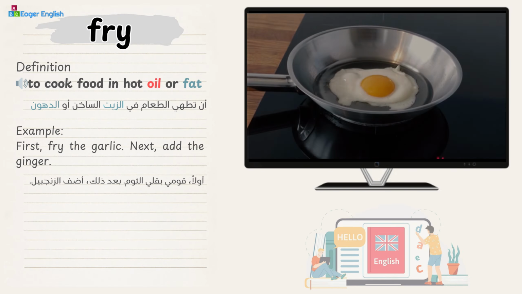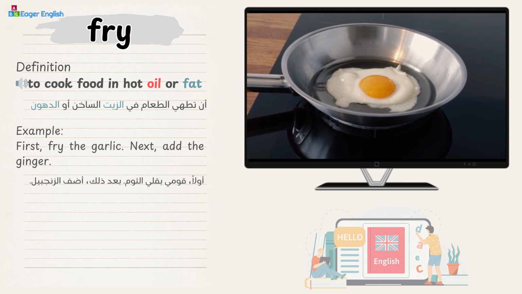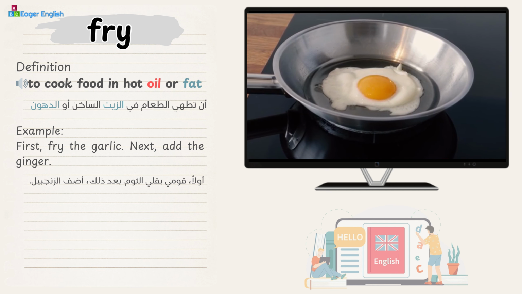Fry. Definition: to cook food in hot oil or fat. Example: first fry the garlic. Next add the ginger.